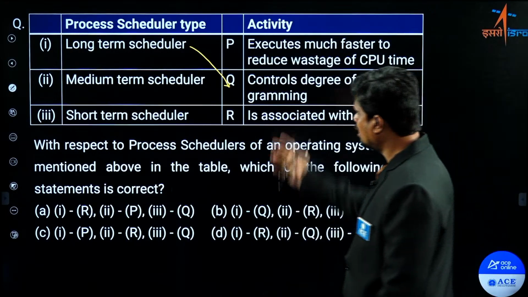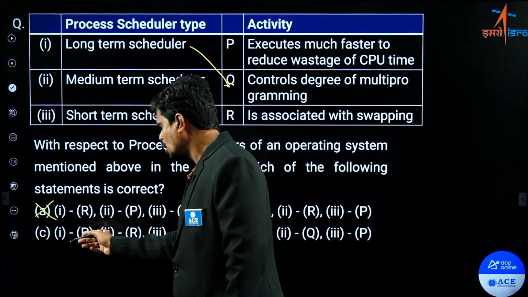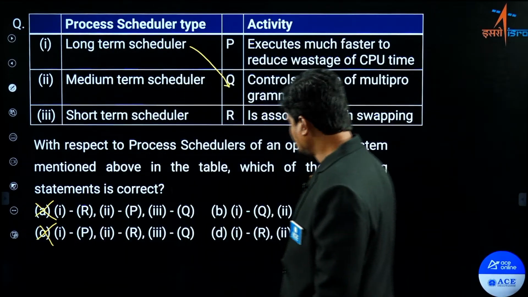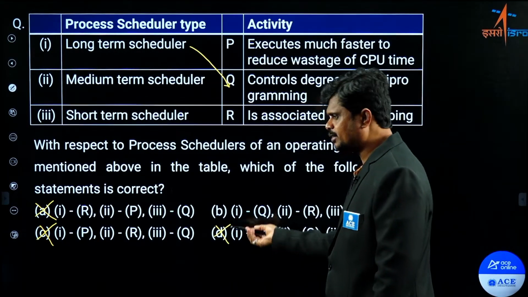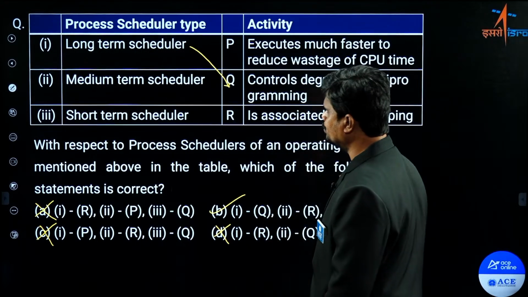1Q, right? Here in option A, 1 is given R, which is wrong. Option C gives 1P, which is wrong. Then coming to 1R, which is option D, which is also wrong. So what is the answer for this question? Straight away you can say option B, 1Q.